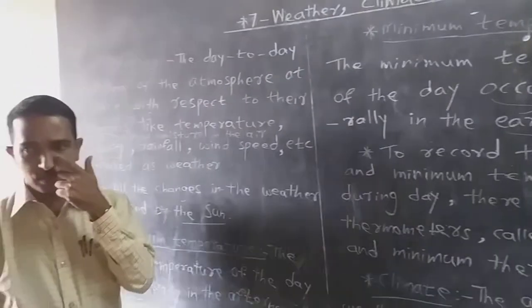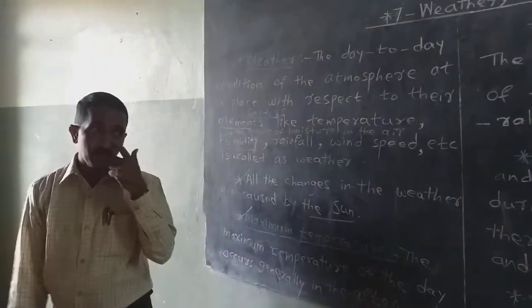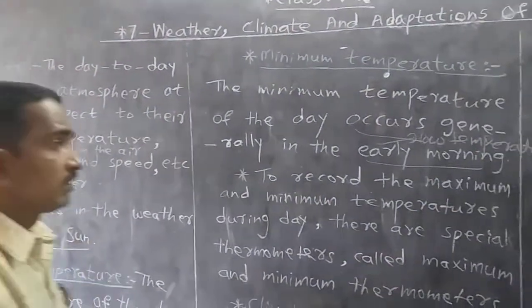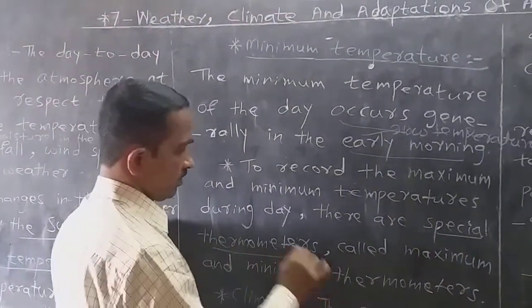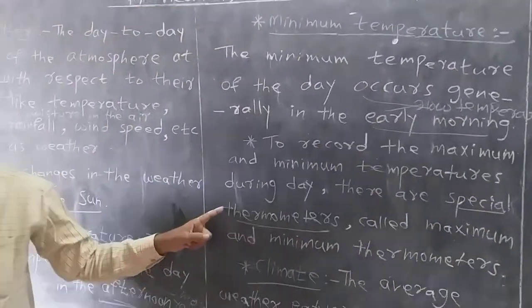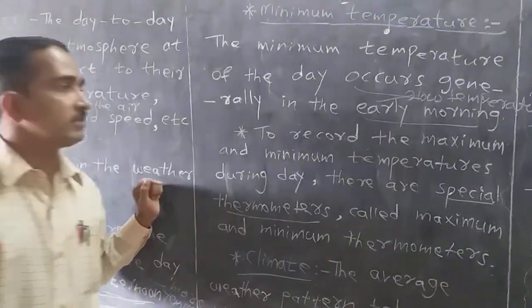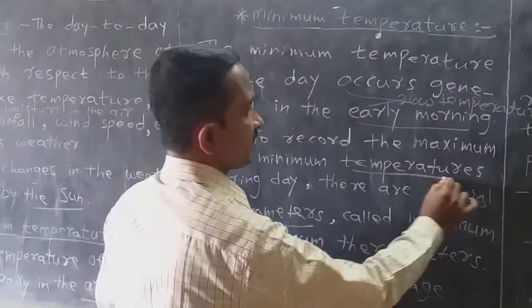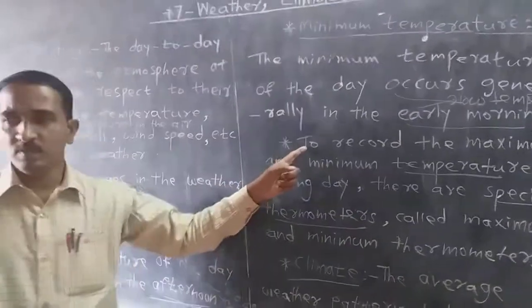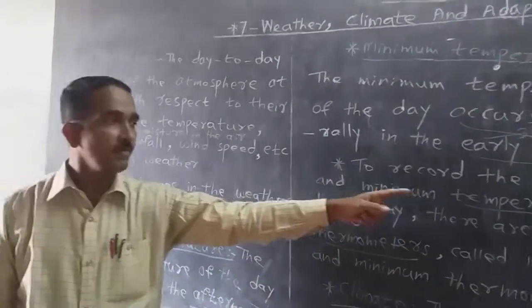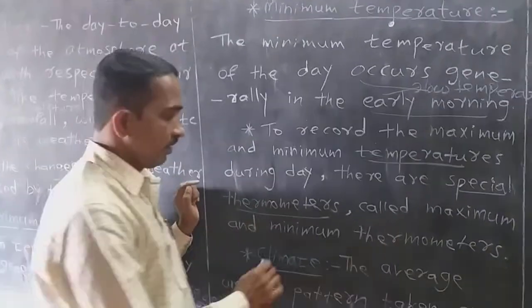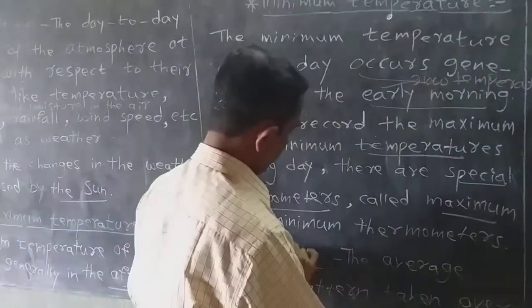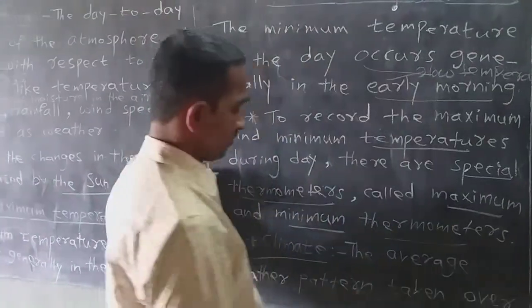Next one, to record the maximum and minimum temperatures, there are special thermometers. Thermometers are the devices that measure the temperatures. To record the maximum and minimum temperatures during the day, there are special thermometers. Name of that one is maximum minimum thermometers.